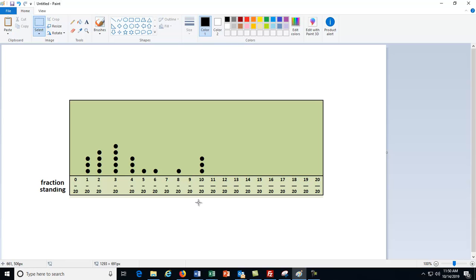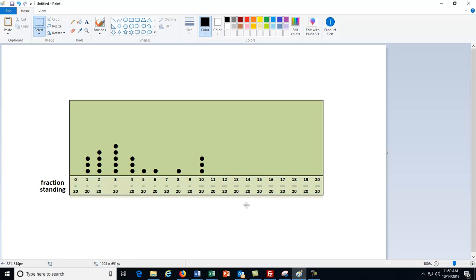If we look at this, here are the results that we saw in our experiment. 3 of us got 1 standing R2 out of 20. 4 of us got 2 out of 20. 5 of us got 3 out of 20, and so forth. To answer question number 1, you want to pick the result down here that happened the most individually above.